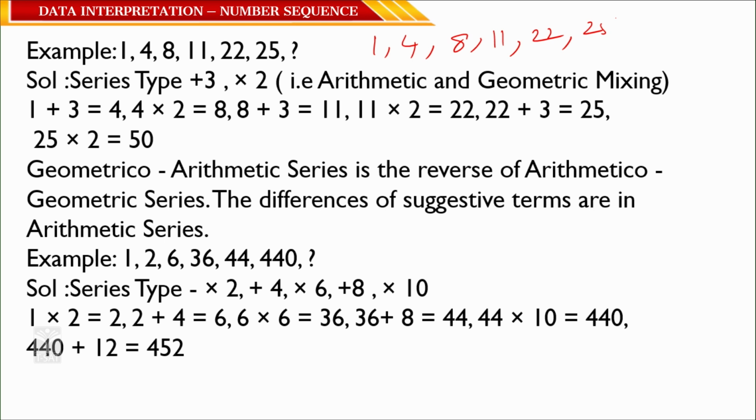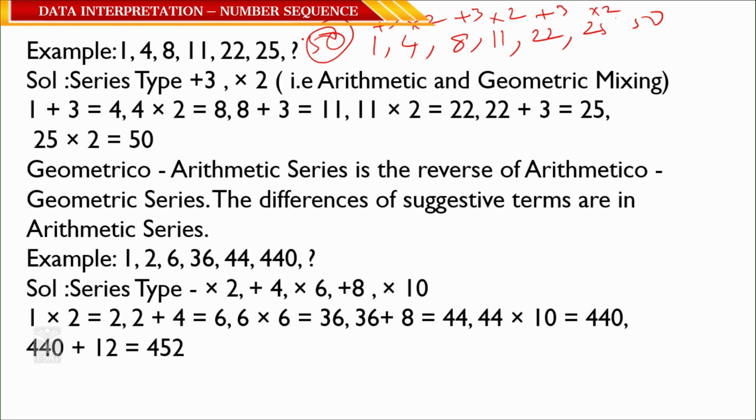It is not an arithmetic progression, and it is not a geometric progression either. Then we have to check: 1 plus 3 is 4, 4 twos are 8, 8 plus 3 is 11, 11 twos are 22, 22 plus 3 is 25, 25 twos are 50. The next number is 50.